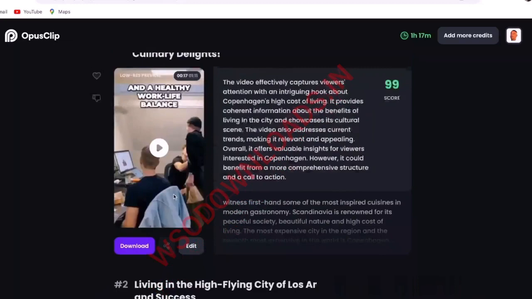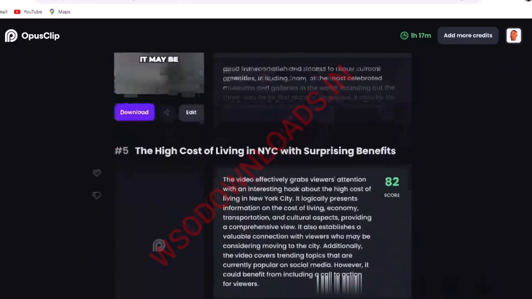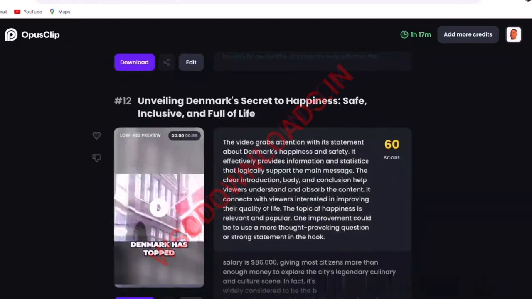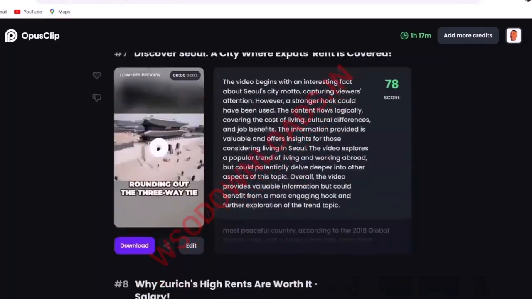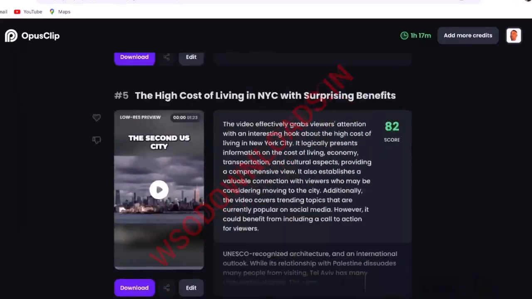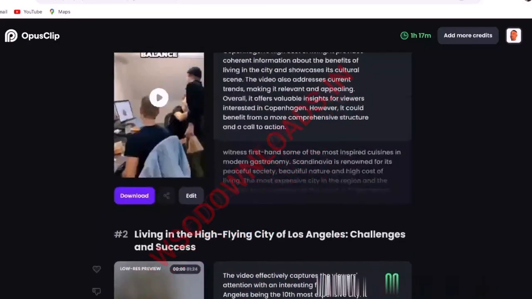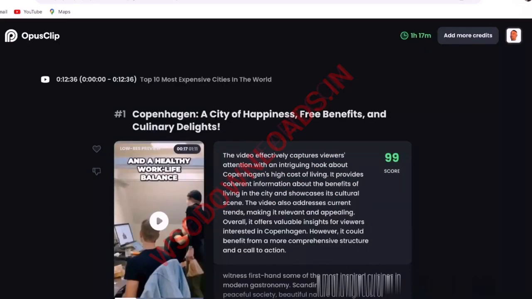But not only does it give you one short, I can keep scrolling. This gave me 12 shorts in total. So you can make those videos with AI like I taught you how to do. Then what you can do is come over to Opus.pro, and on Opus you can create shorts from those videos that you just created. And like I said, you never had to lift a finger. You didn't have to pay anything pretty much, right?